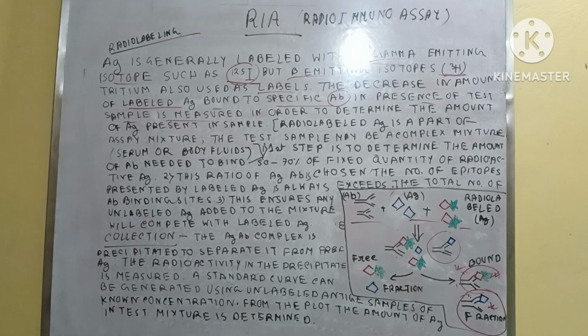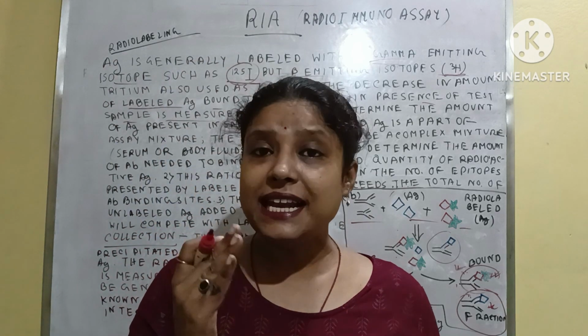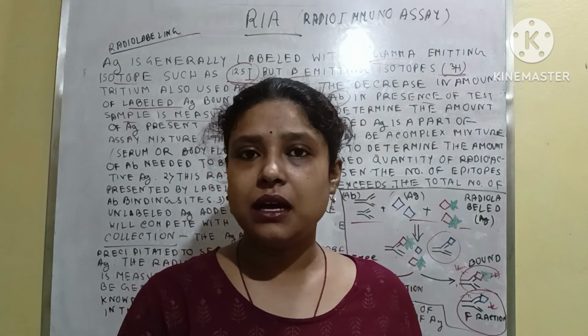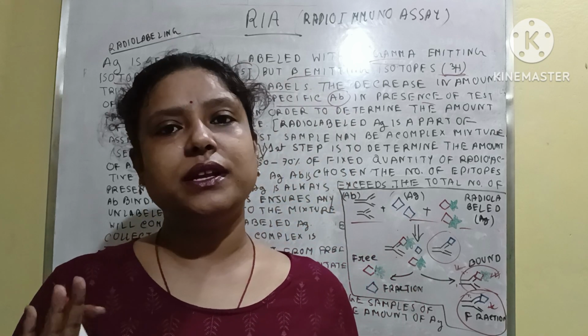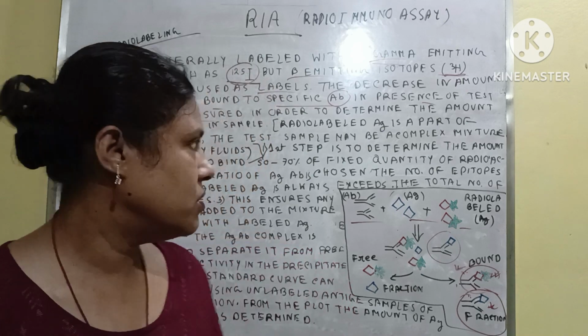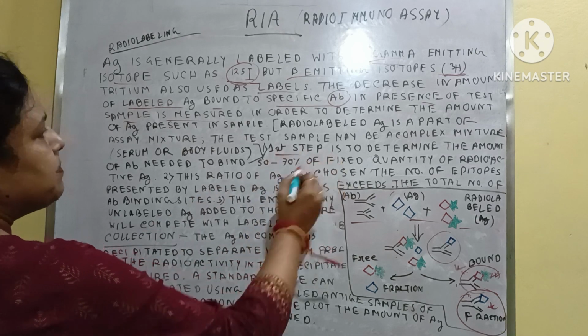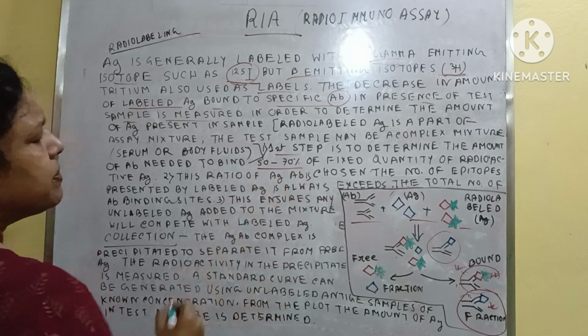So decrease means how much labeled antigen is displaced by the unlabeled antigen, that is what we have to determine. Okay, and that's why in the first step we generally use 50 to 70%